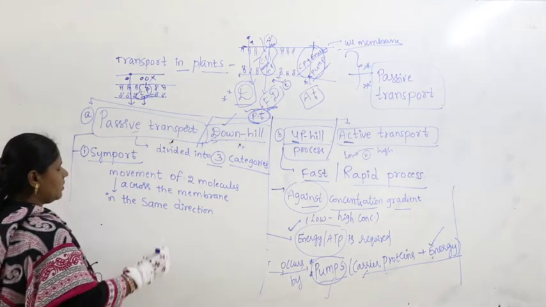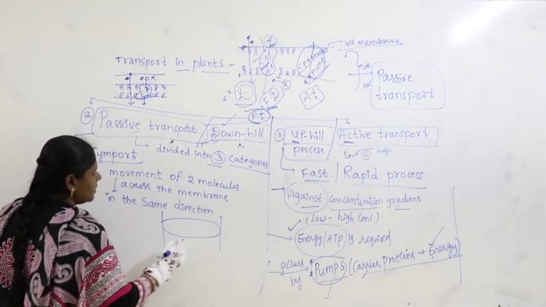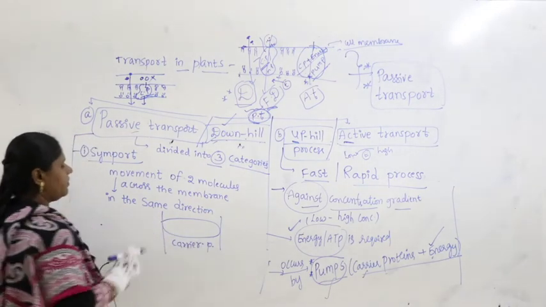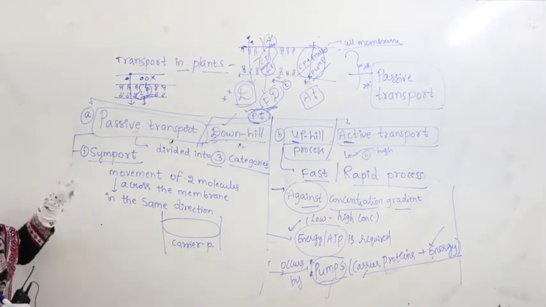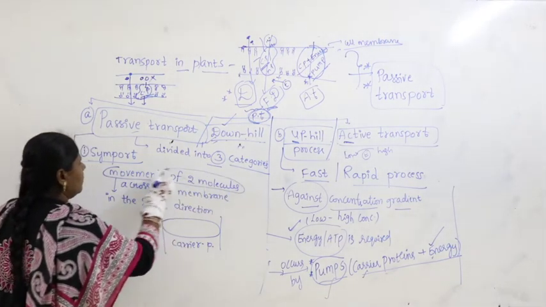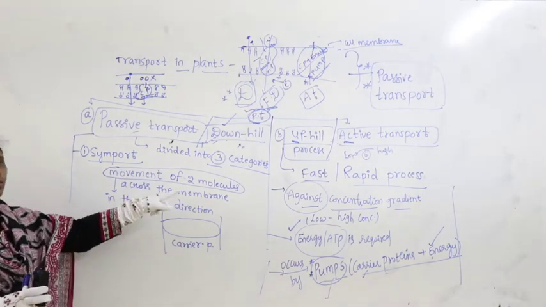What's happening here? Let us take, this is nothing but the cell membrane. This is nothing but the carrier protein. What is symport here? Movement of 2 molecules. We are taking 2 molecules.